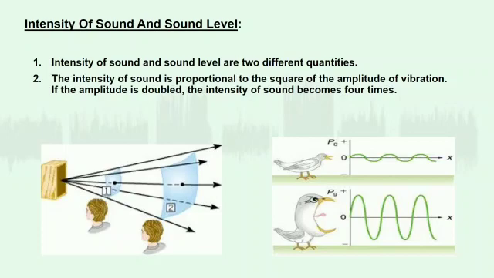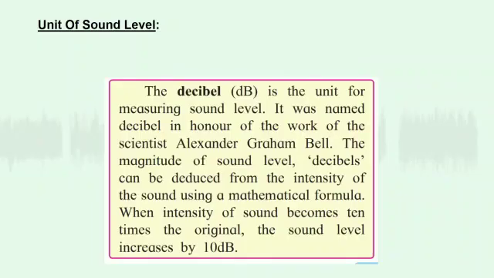Let's know about intensity of sound. Sound energy flowing per second through a unit area held perpendicular to the direction of a sound wave is called the intensity of sound. Loudness or softness of sound is indicated by two terms, namely intensity of sound and sound level. Sound level is the intensity of sound as perceived by our ears. The intensity of sound is proportional to the square of the amplitude of vibration. For example, if the amplitude is doubled, the intensity of sound becomes 4 times as much.